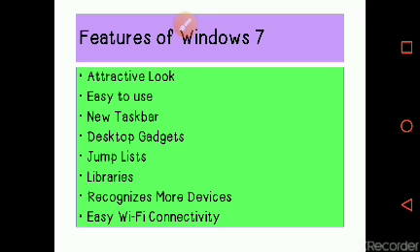Next is the jump list. The jump list is a new feature of Windows 7. A jump list is a list of recently opened items in a program. What is the meaning of a list of recently opened items in a program?